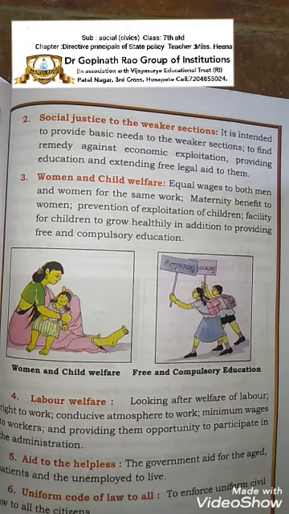Uniform code of law to all. To enforce uniform civil law for all citizens. It means that we have all rights equally, and all the different types of government officials have their uniform code. Police have different, doctors have different, government schools have different uniform facilities. So these are all the civil laws.